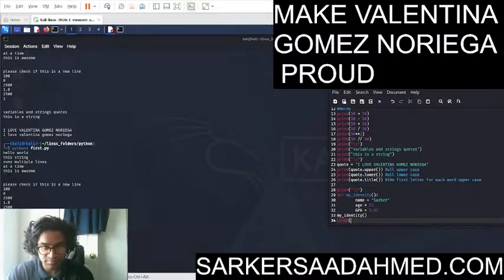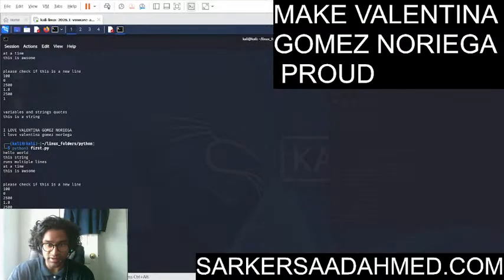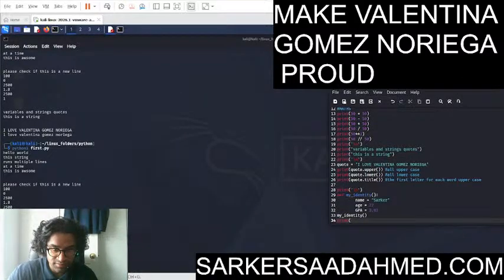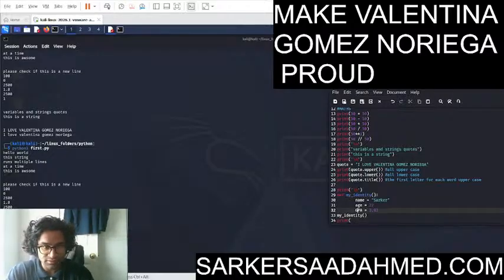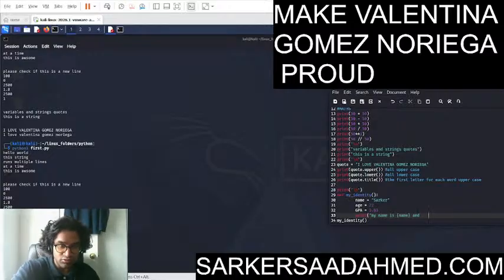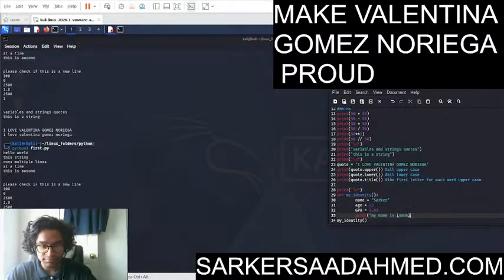I'm going to print. Oh, wait, that'll be inside the function, right? Yes, that'll be inside the function. The print: my name is name, aged age, with a GPA of GPA.